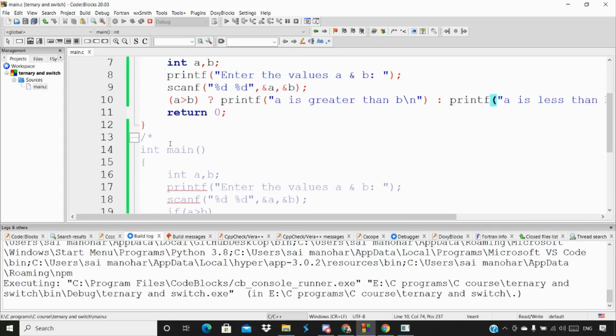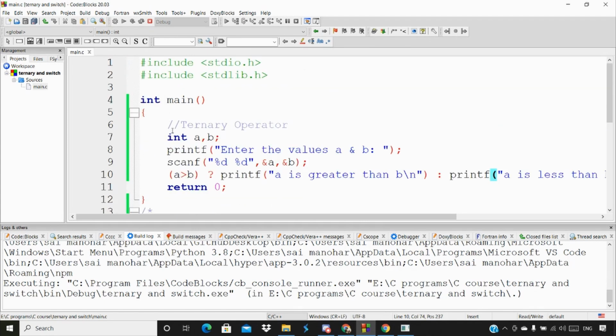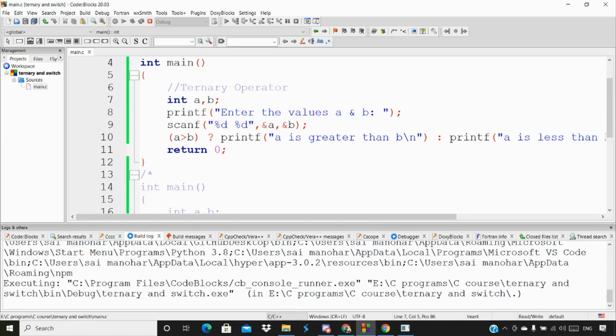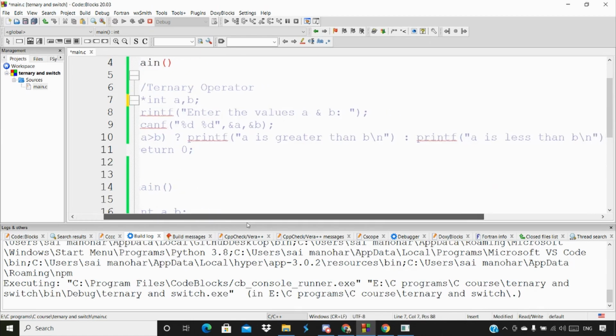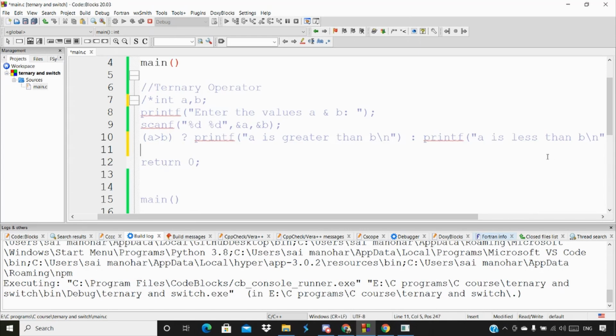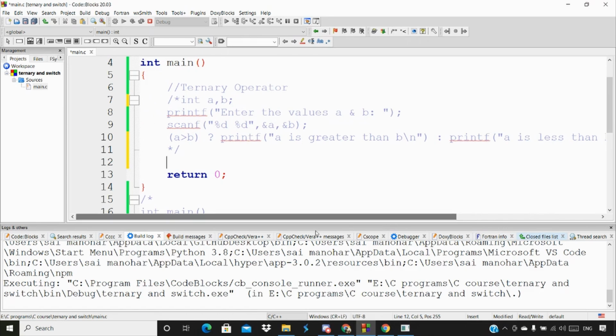So now we'll move on to switch statements. Let me comment this out first. Now we're going to discuss switch statements. What exactly do we mean by switch statements? Let me first type the heading here as a comment: switch statement. So I have written switch statement here.